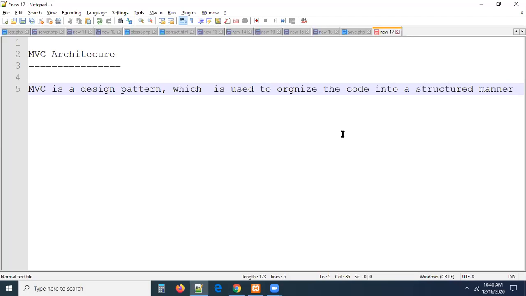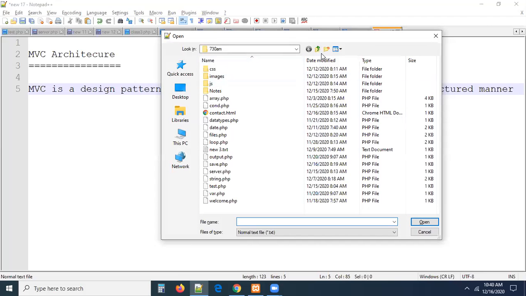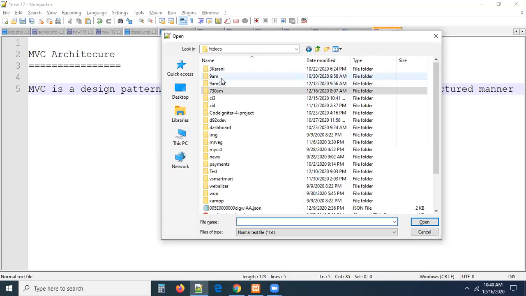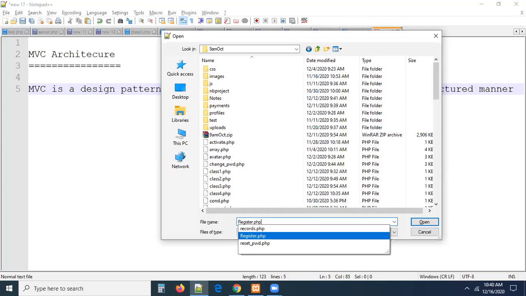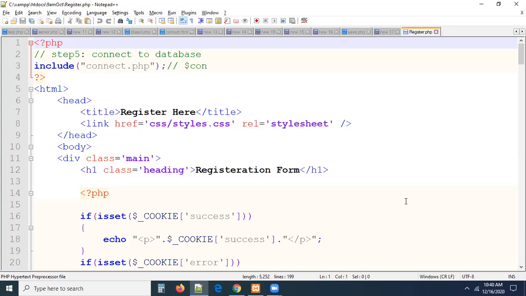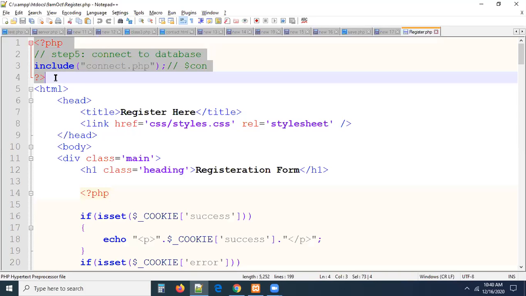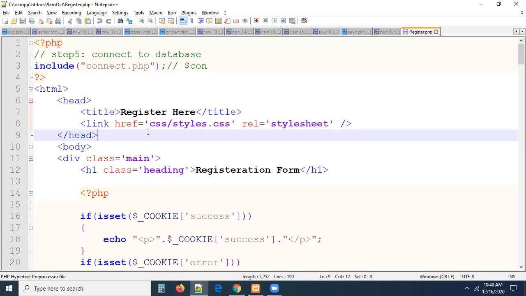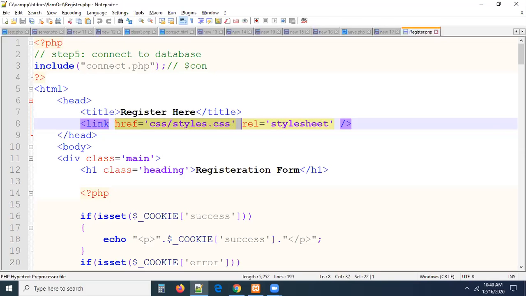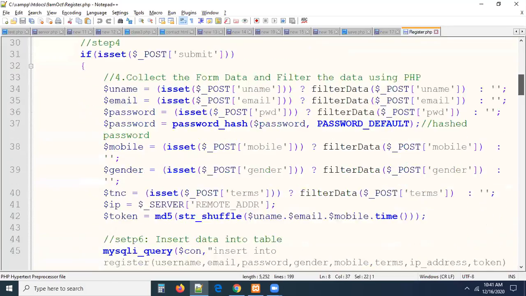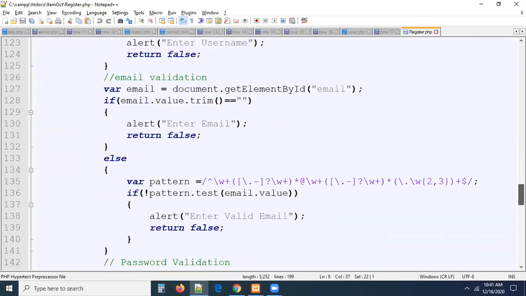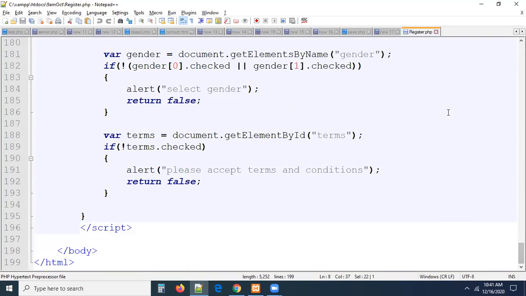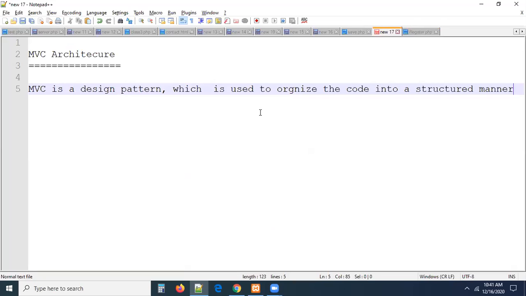For example, I want to show you one thing. Let me open registration.php, one of the files. In the previous sessions, I created one register.php. This is the file I have. Can you see this register.php? This is our core PHP, right? We wrote PHP code on top of that. We wrote some HTML code, and a CSS file is also linked here, and some PHP code again here. After that, I wrote some HTML code. This is all about the HTML form. After that, you can see some JavaScript code I wrote. So what this page contains, if you observe, is a normal registration form, guys.